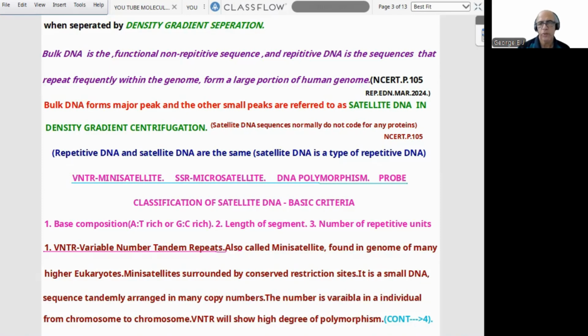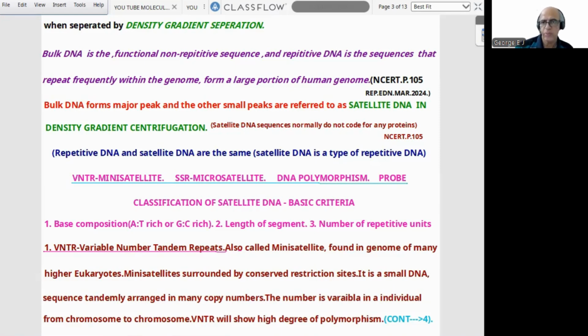Now we have to proceed with the VNTR. Full form is variable number tandem repeat. This is also called as mini satellite and found in genome of many higher eukaryotes. Mini satellites are surrounded by conserved restriction sites. It is a small DNA sequence tandemly arranged in many copy numbers. Repeating number is variable in an individual from chromosome to chromosome, and VNTR will show high degree of polymorphism.